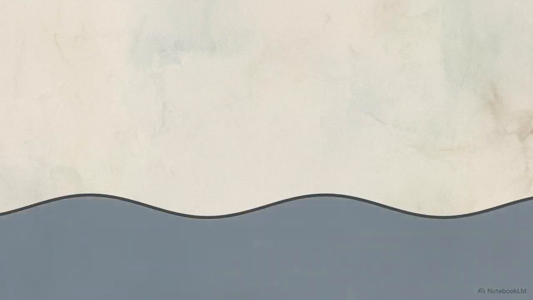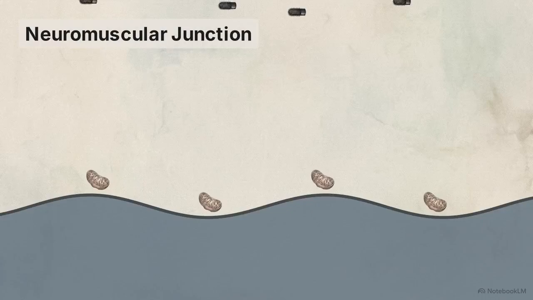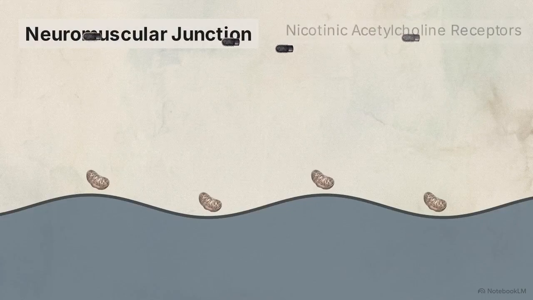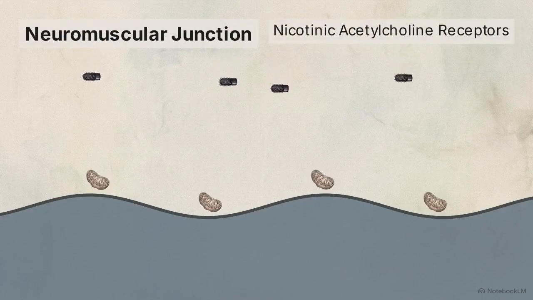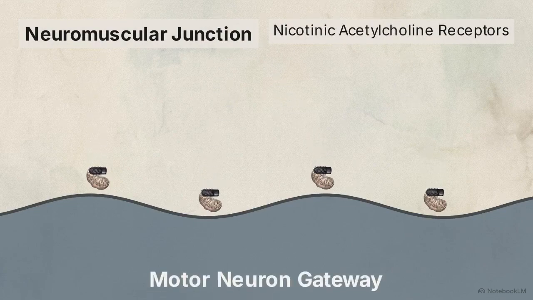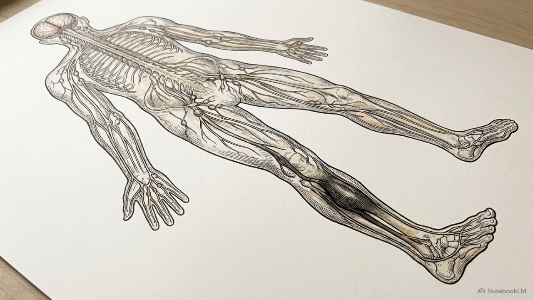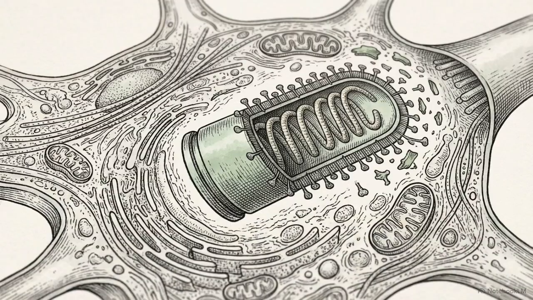The molecular breach occurs at the neuromuscular junction. Viral particles bind to nicotinic acetylcholine receptors, which act as the specialized gateways into the host's motor neurons. The virus has now crossed into the nervous system, successfully evading the body's systemic immunological alarms. Once inside the motor neuron, the viral G protein facilitates entry into the cell interior.